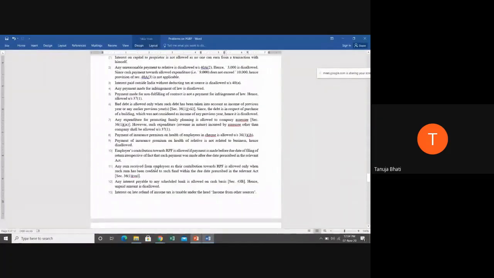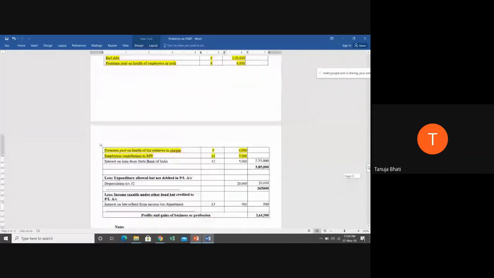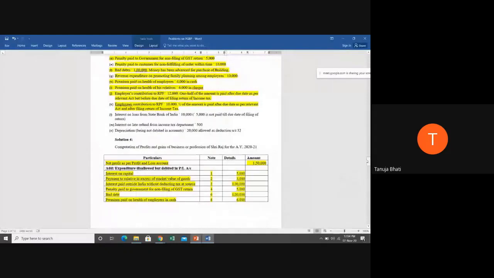Point number 11, any sum received from employees as contribution toward RPF is allowed only when such sum has been credited to the fund within the due date prescribed in the relevant act, that is, before the filing of return of income tax. Next, interest on loan from SBI is 10,000. Okay, 5,000 is not paid till the due date of filing return of income.